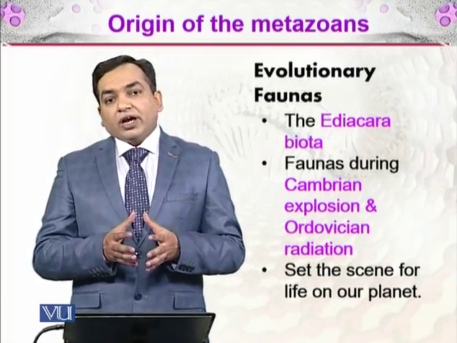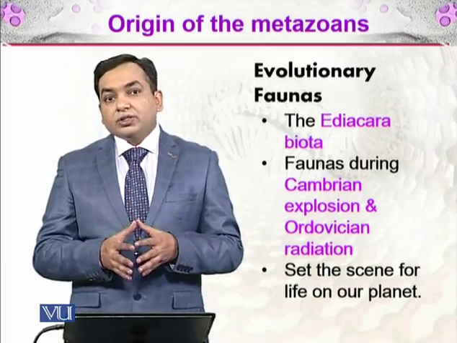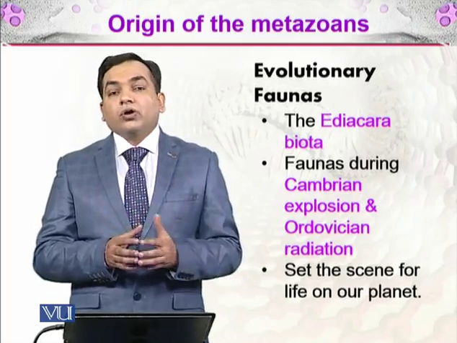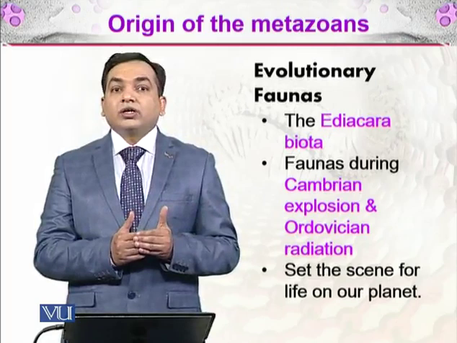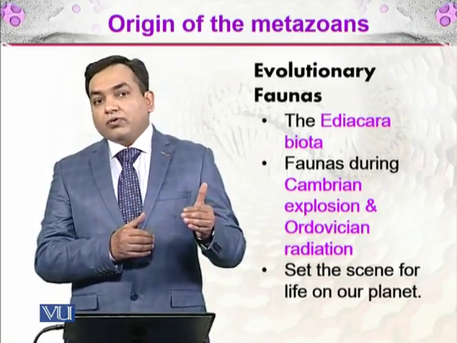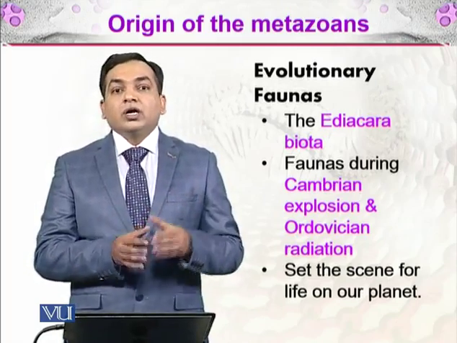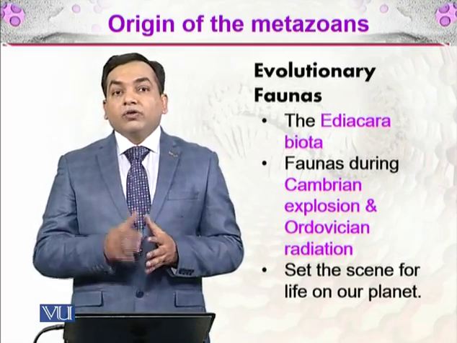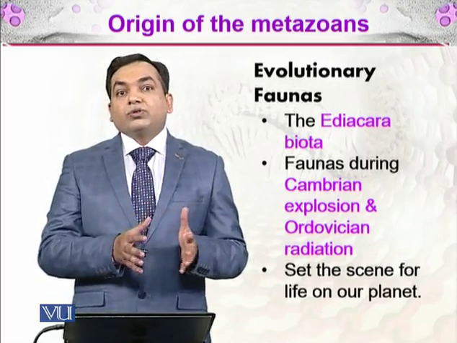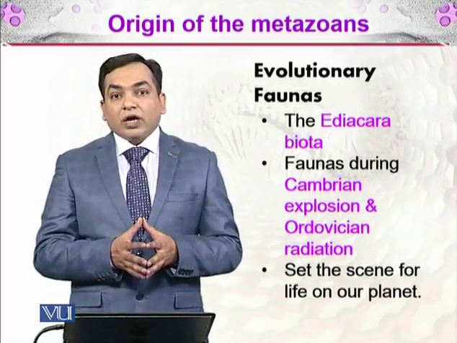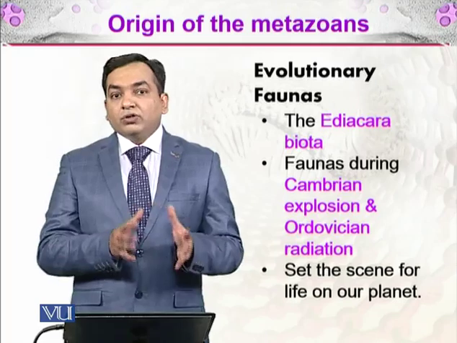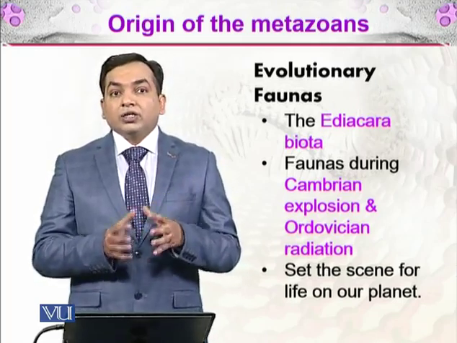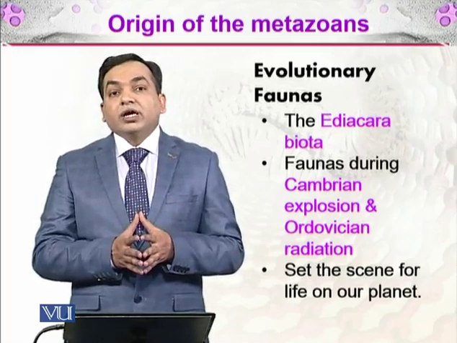So all the life that is present on the planet today, the whole set of organisms, have been evolving from these different faunas, or they have ancestors developed during the different stages of rapid development. During evolution, there are some periods when there are speciation events, as we have discussed earlier.